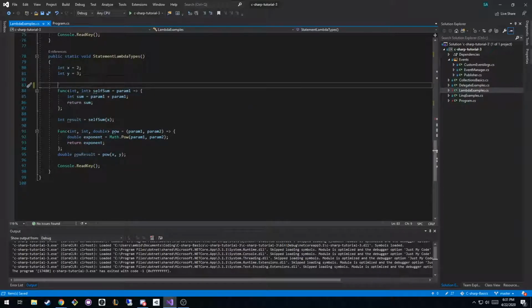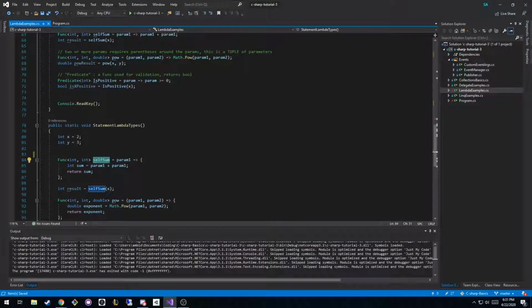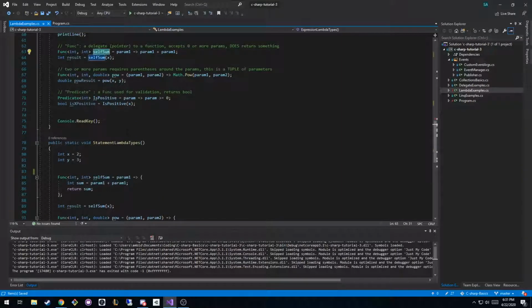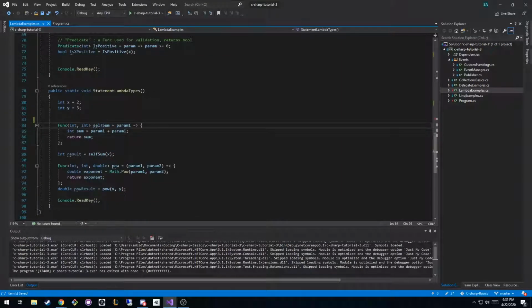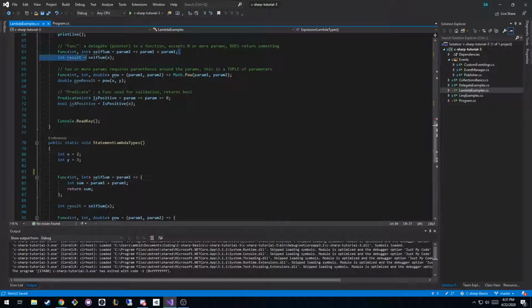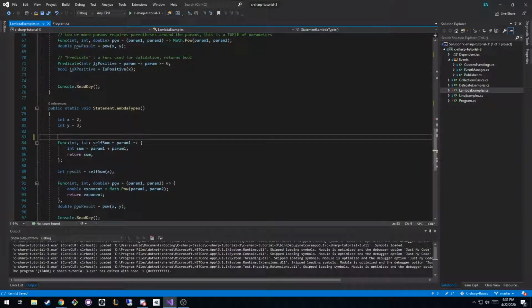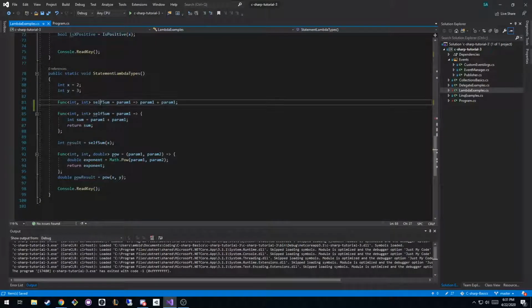When I declare a function, I'm saying I'm taking in an integer, I'm returning an integer. I'm still doing the exact same function, I'm calling self sum. I'm making the exact same function, but I'm just organizing it differently. Previously, I'll copy it down here so you guys can see it a little bit better. Previously, it looked like this, where we just took in a parameter and added it to itself. It has a red line because the functions are named the same, but we'll ignore that for a second.